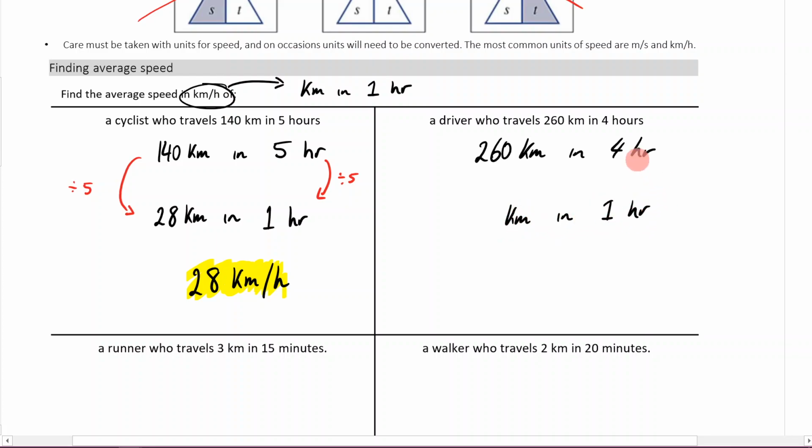So remember, we're just turning this 4 into a 1. How are we going to do that? We're going to divide by 4. And I will divide this side by 4. What's 260 divided by 4? You can use your calculator. It's going to be 65. So that means my answer is going to be 65 kilometers an hour. And you write it like that with a dash. Let's highlight it. Perfect. Let's keep on moving.